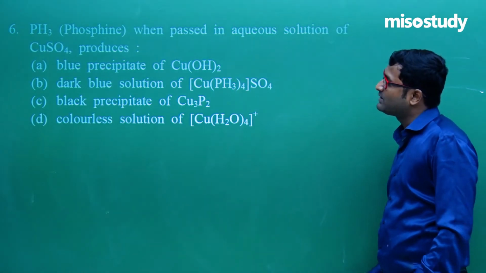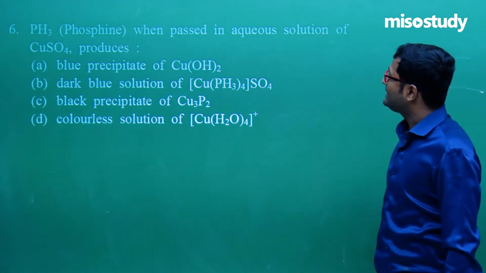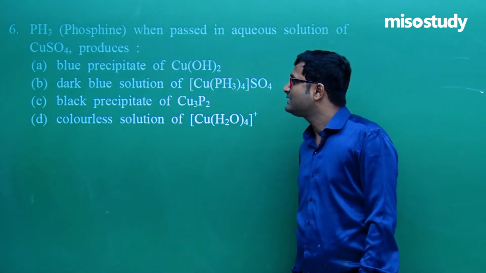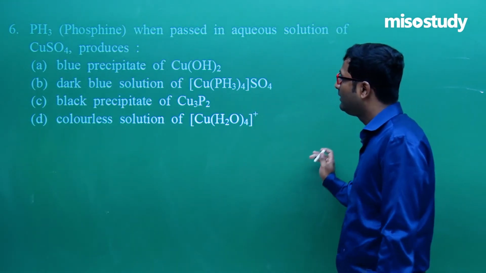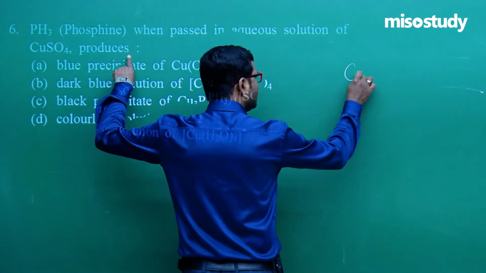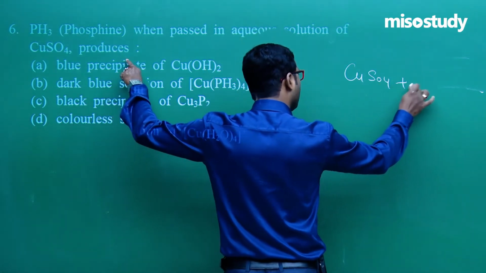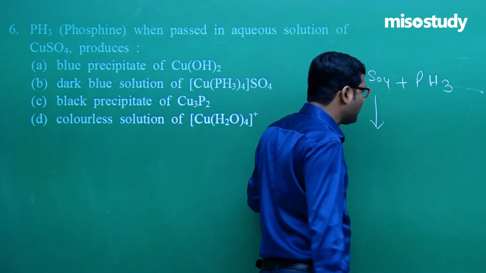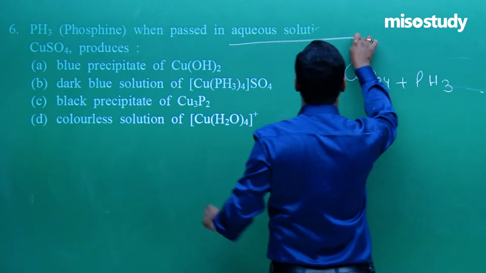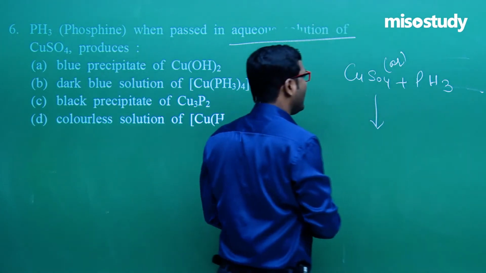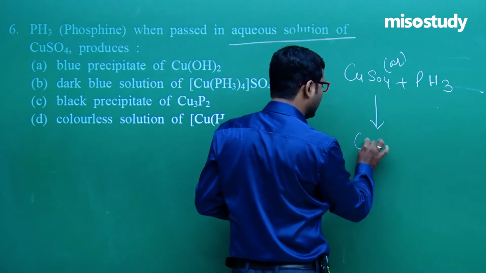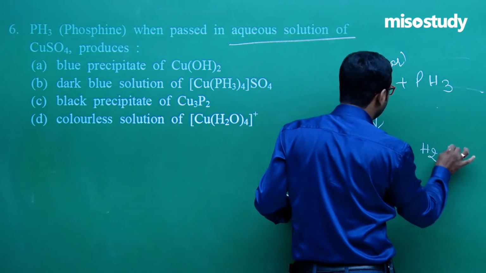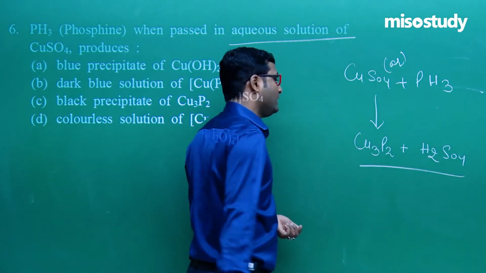Question number 6. PH3, phosphine gas, when passed into an aqueous solution of CuSO4, definitely reacts. Then what will happen? First of all, proceed the reaction: CuSO4 plus PH3. Tell me. Sir, when PH3 is passed into the aqueous solution of CuSO4, the reaction gives Cu3P2 plus H2SO4. Yes sir, you are correct.